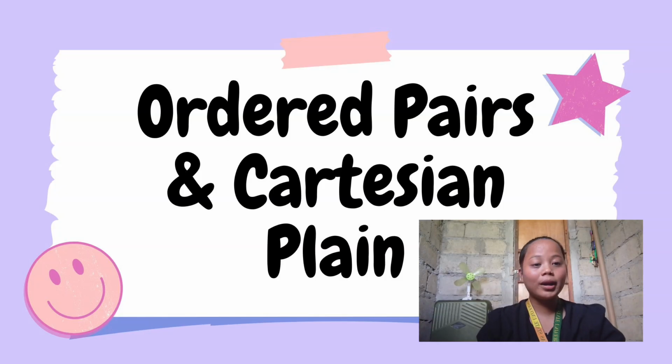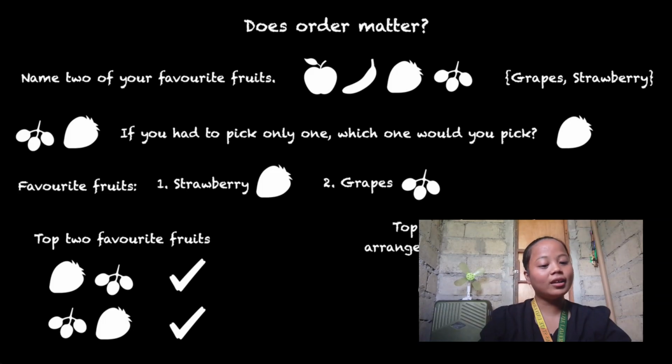First, ordered pairs and the Cartesian plane. Before anything else, I have some questions to help you better understand what an ordered pair is. My first question is: name two of your favorite fruits. Maybe you will answer grapes or strawberry. Then I will ask, if you had to pick only one, which one would you pick? Maybe you would pick strawberry because that's your very favorite fruit.